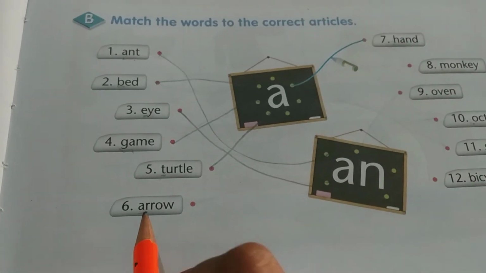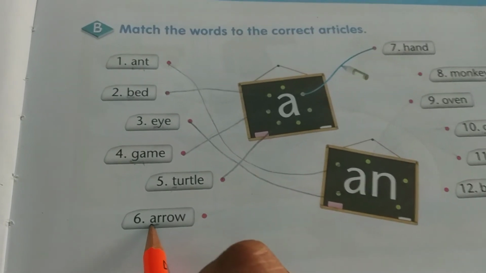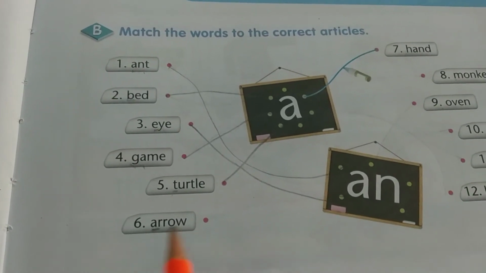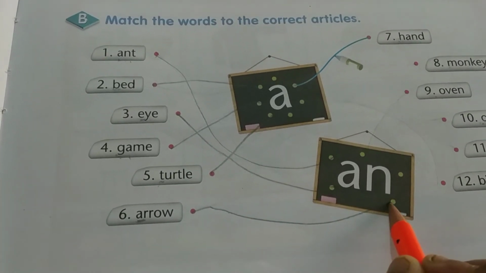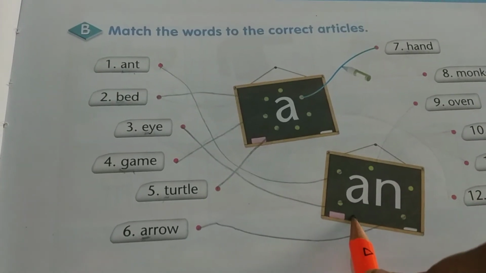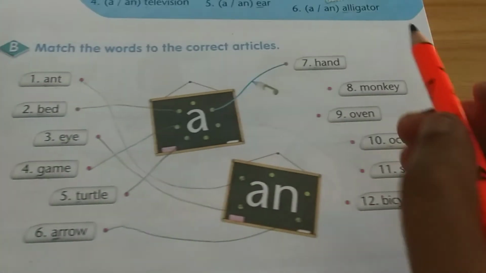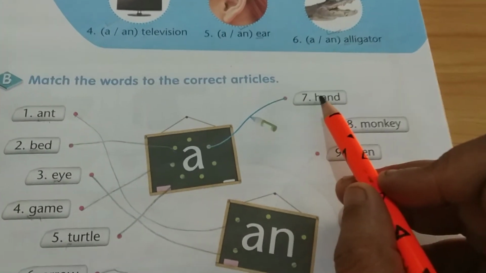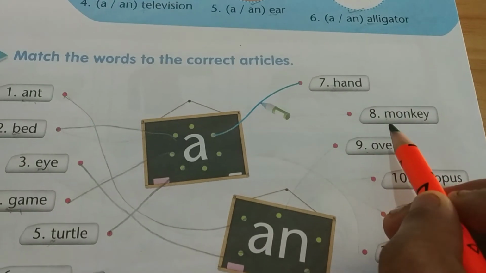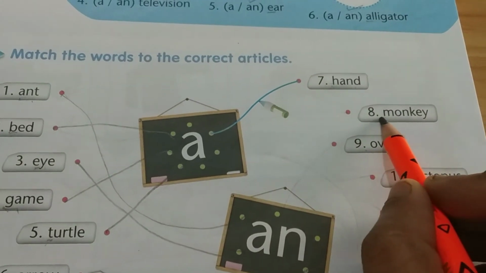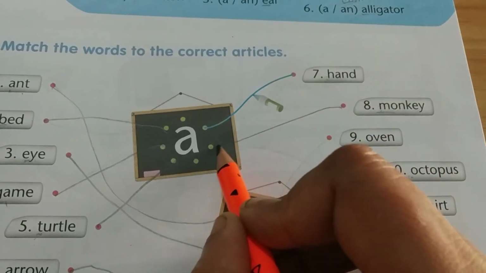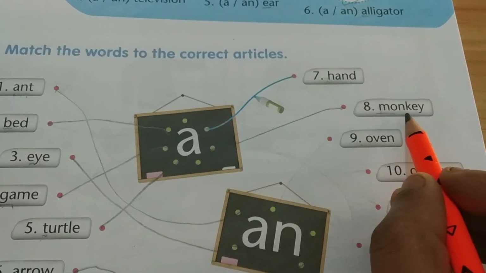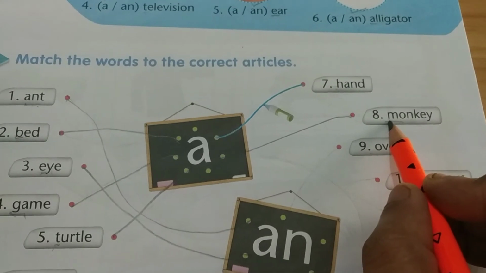The first letter of arrow is A. A is a vowel sound, so we will match it with N. So, an arrow. One has been done for us already. Next is monkey. The first letter of monkey is M, so we will match it with A: a monkey, because M is a consonant.